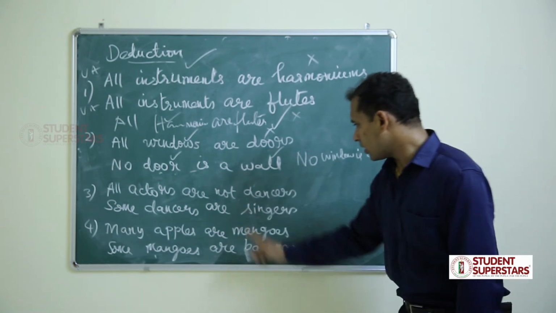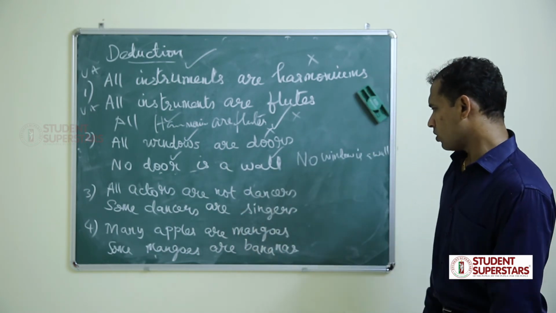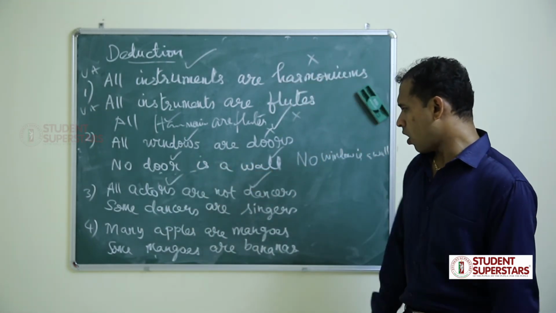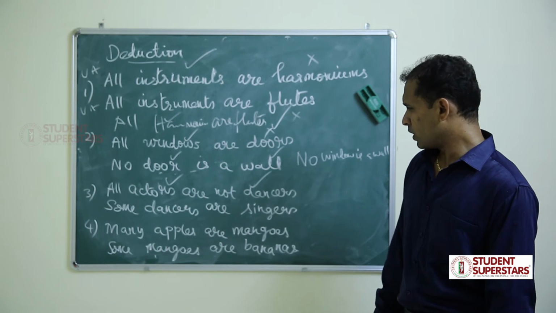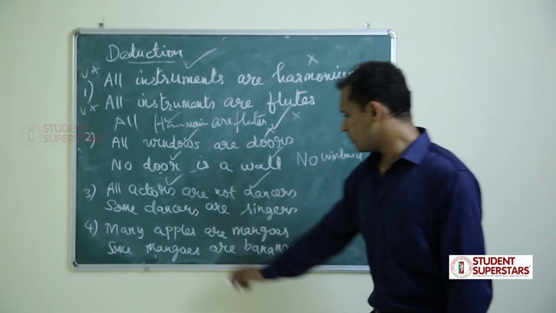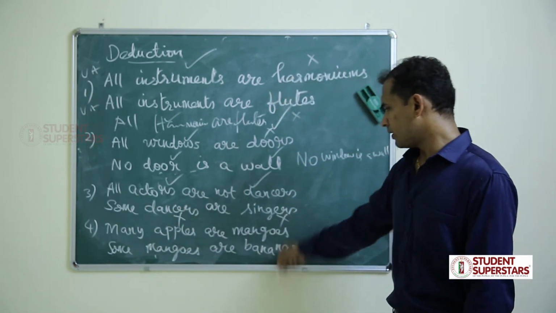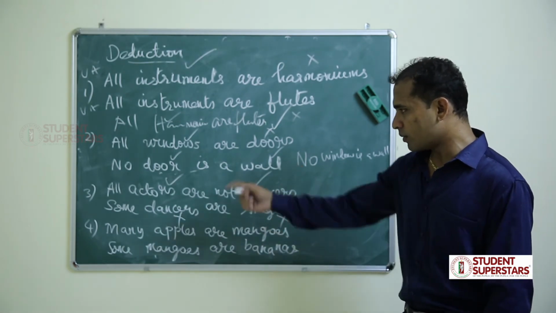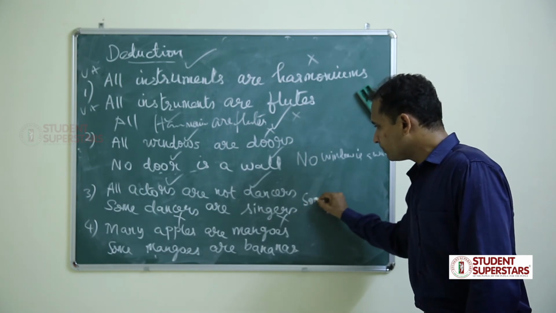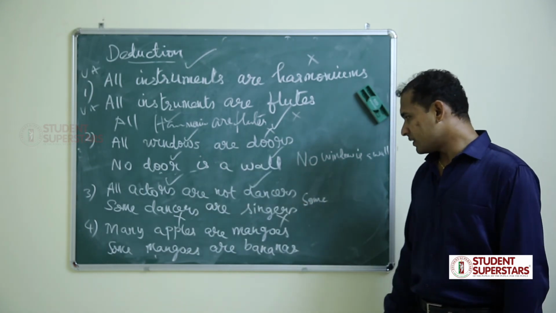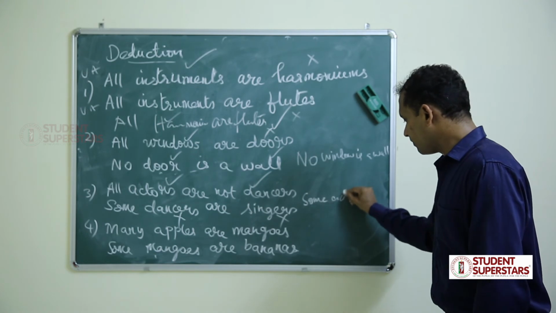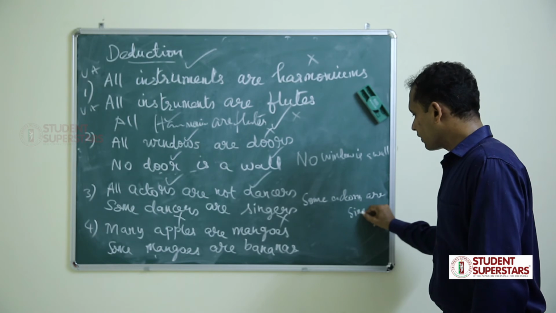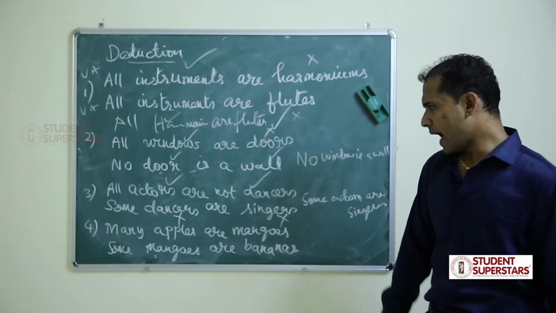Next. All actors are dancers. Some dancers are singers. So it is universal affirmative, first term distributed, second term not distributed. Then some dancers are singers, particular affirmative, both terms are not distributed. Middle term must be distributed at least once. Dancers is distributed. So all comma some, minimum is some. So some actors are singers.